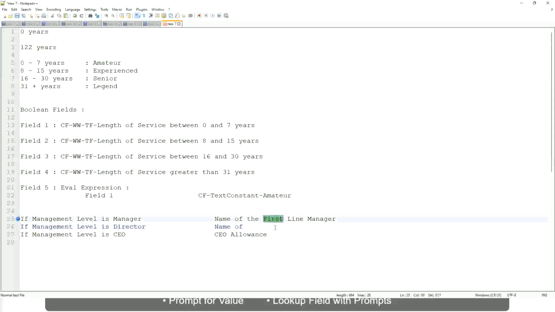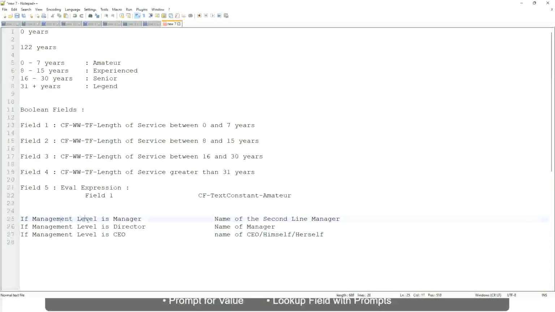If the management level is manager, return the name of the second line manager. If the management level is director, return the name of the manager. And if the management level is CEO, who is the manager of the CEO? Himself, right? Name of CEO, himself or self. Right. This is what we're going to do.